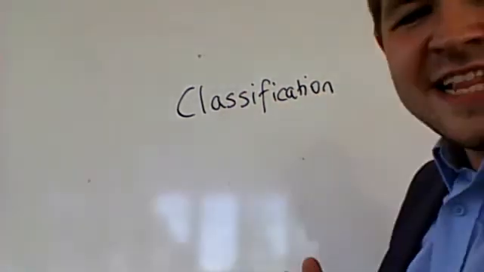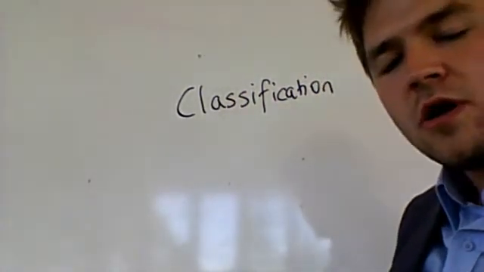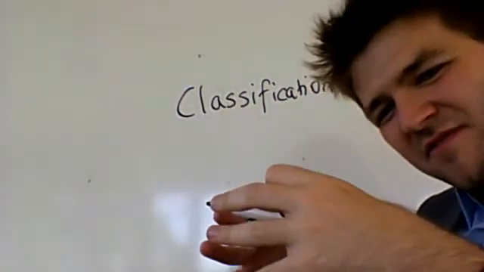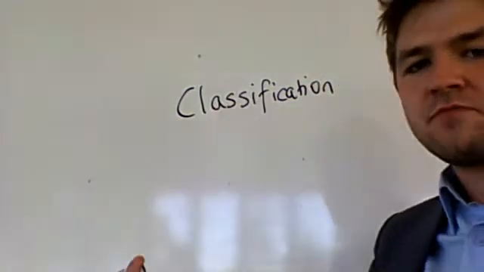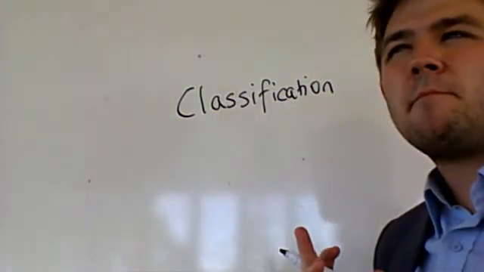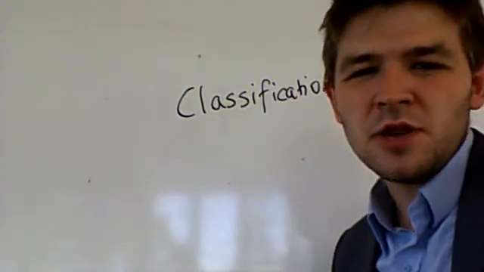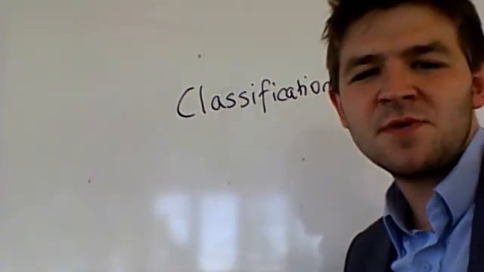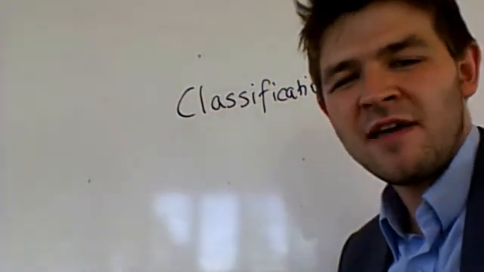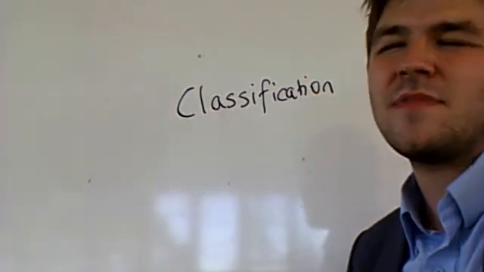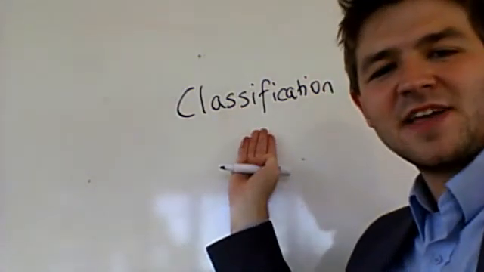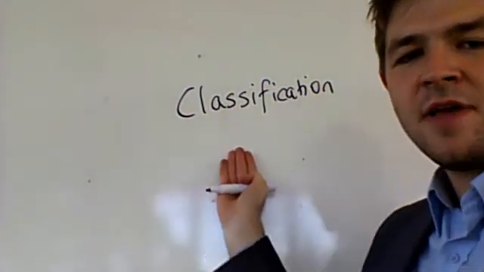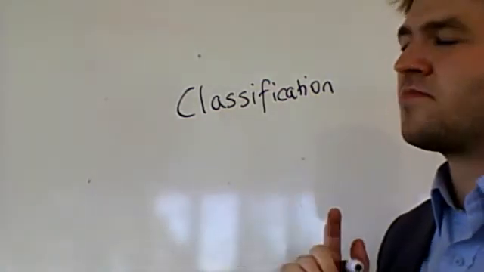Classification is the idea of how we break every living thing into different groups. There are billions and billions, and even some yet to be discovered, types of life on planet Earth. And they're different, and classification is how we put them into different groups.